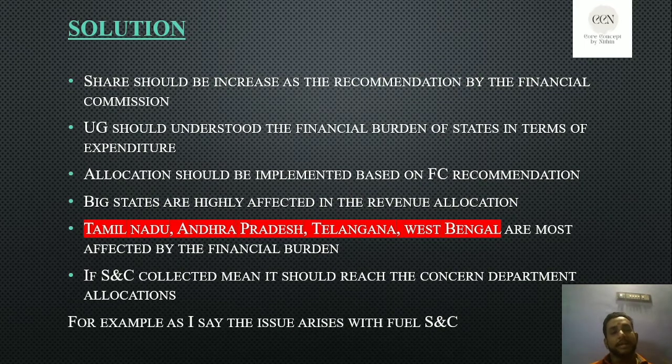If you analyze, they are not properly sharing the surcharges and cesses which were collected based upon OIDB. That is the issue here. Cesses and surcharges are collected based upon one particular issue, and after collecting those revenues they should share with that particular department. But the main issue is they are not properly sharing with those departments.